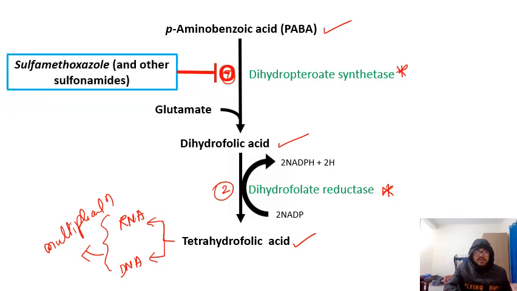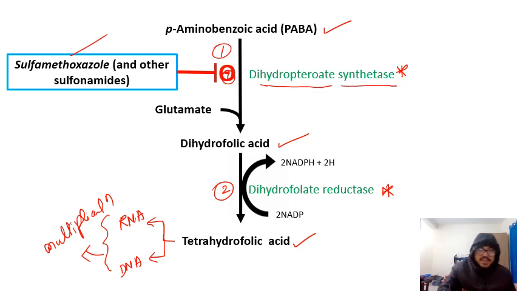Now what happens here? Sulfonamides, such as sulfamethoxazole and others, inhibit the first step, the formation of dihydrofolic acid. How are they inhibiting the first step? By inhibiting the dihydropteroate synthase enzyme.